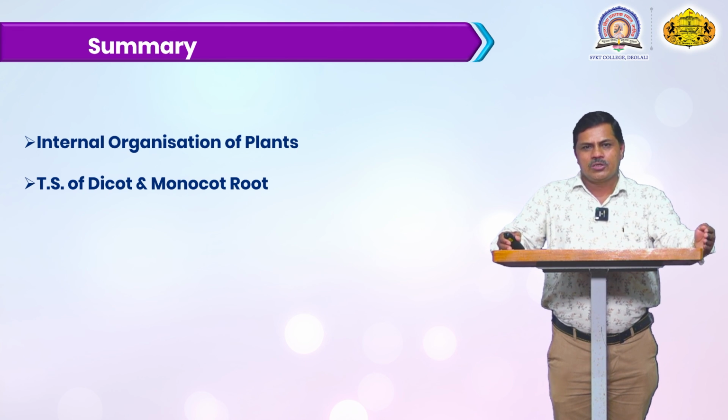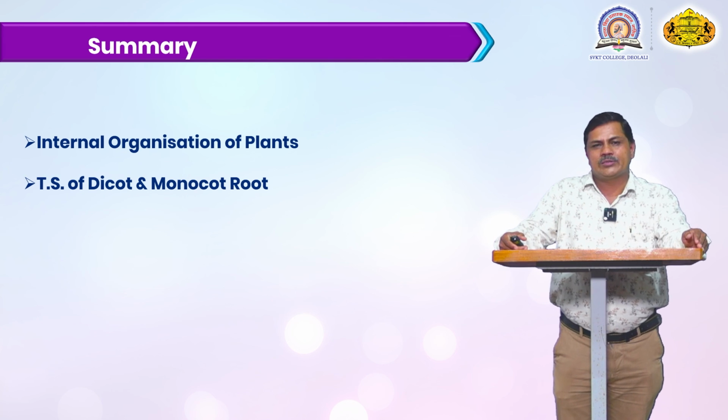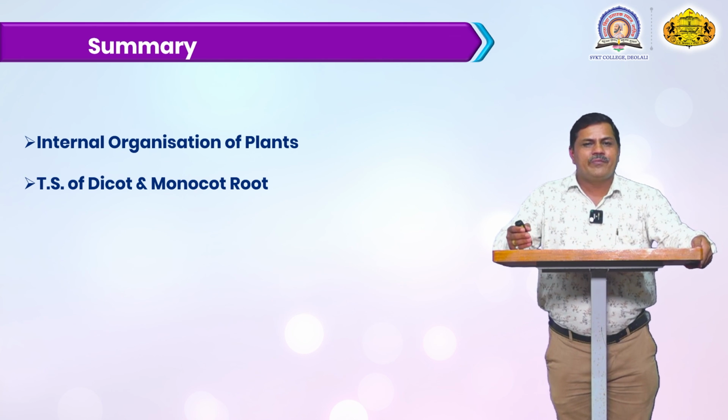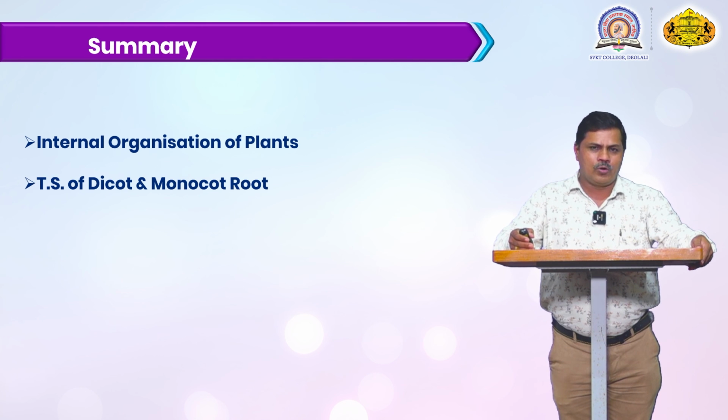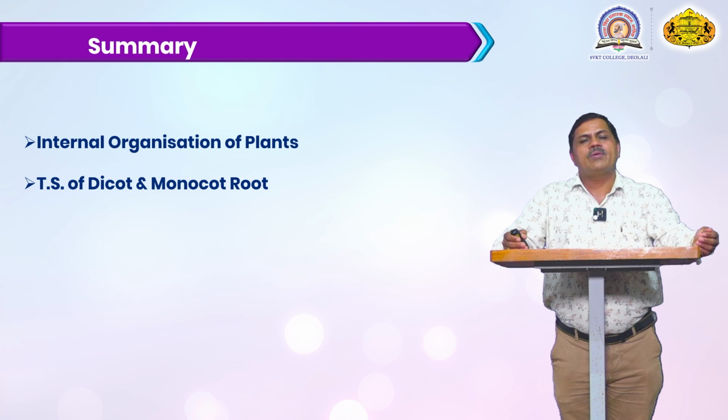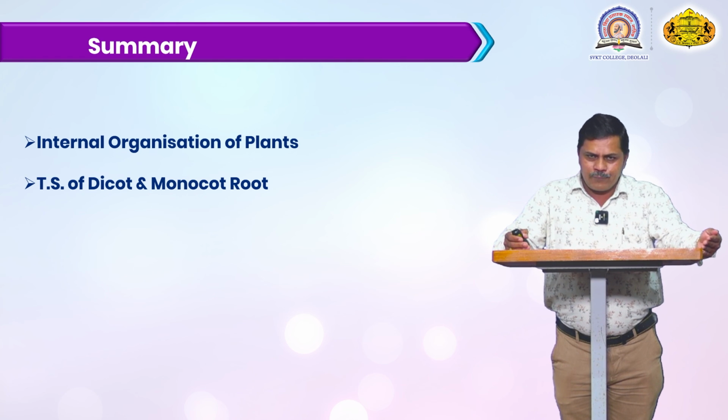Internal organization: there are epidermal cells, and different types of hairy structures on the root of dicotyledon and monocotyledon. The main function of the epidermal cell is absorption, to absorb water and mineral molecules from the soil and pass them from the root to the inner zone. The outermost layer is the epidermal cell, or we call it epiblema.